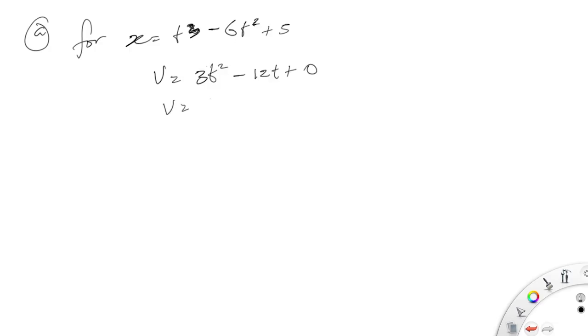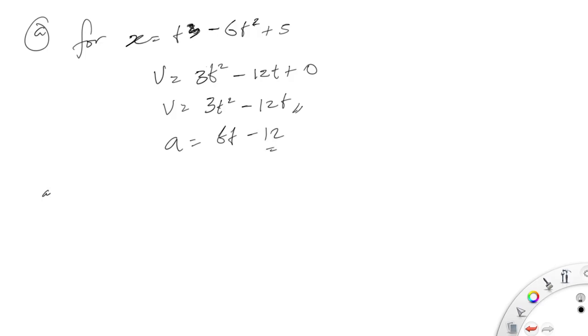So v is equal to 3t squared minus 12t. So what will now be our acceleration? Acceleration will now be another derivative of this. a will now be equal to 6t minus 12.